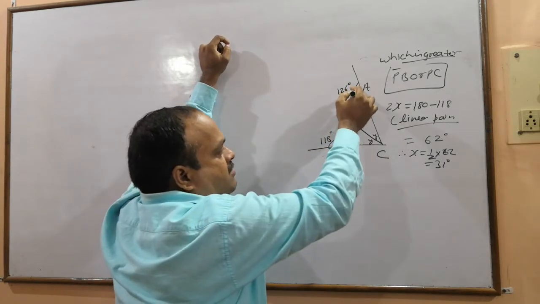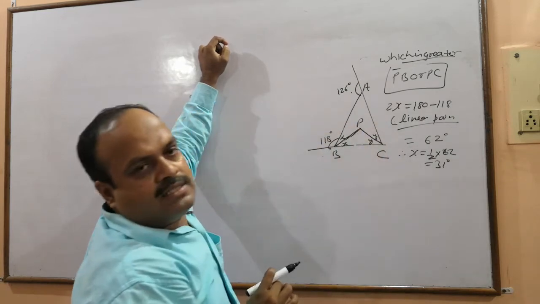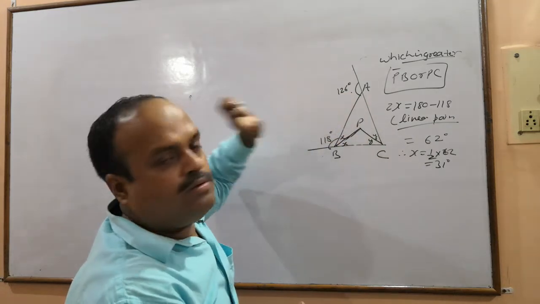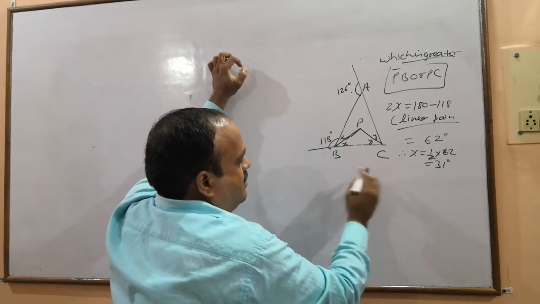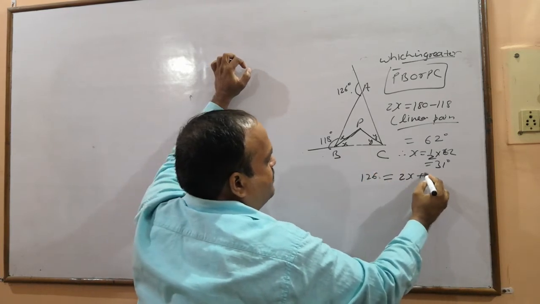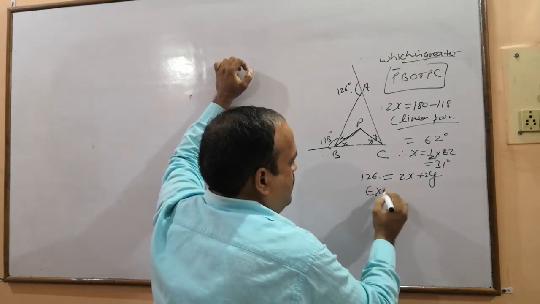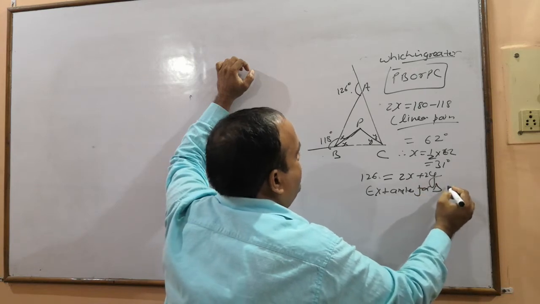Now this 126 is equal to this plus this. Am I right? 126 is equal to sum of these two angles. 126 is equal to 2x plus 2y. क्यों? Exterior angle for triangle ABC.